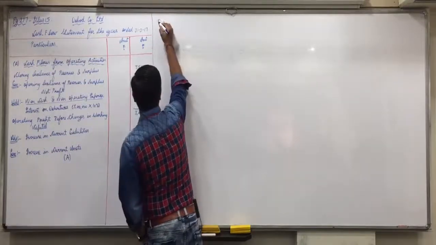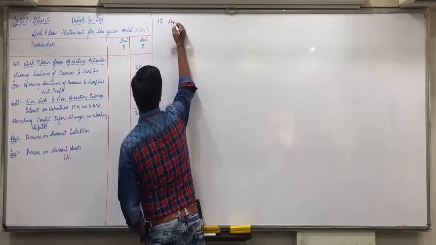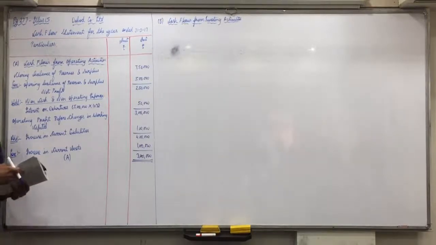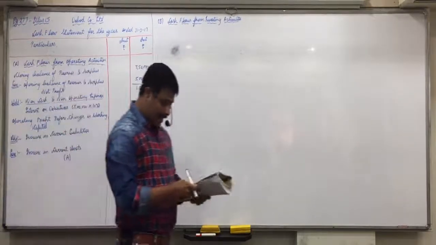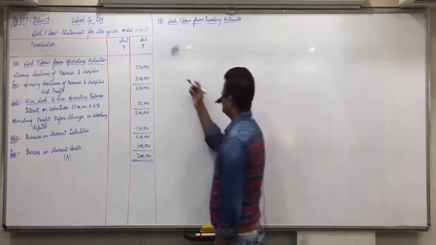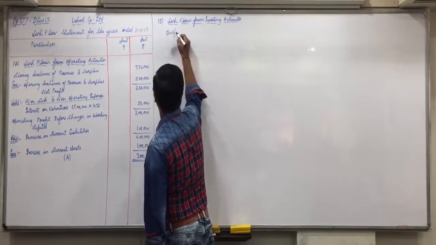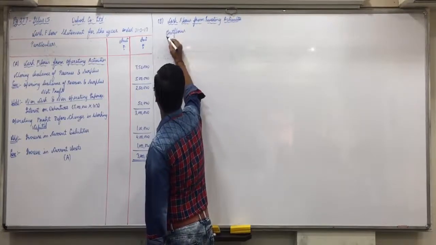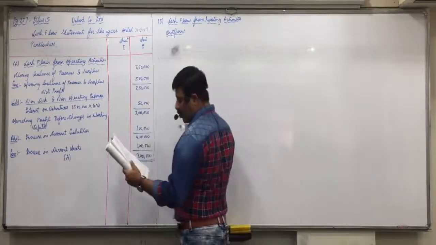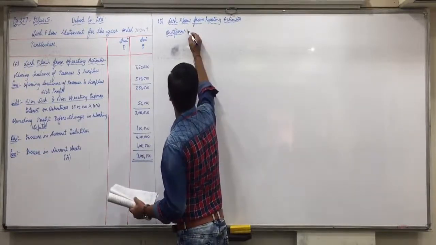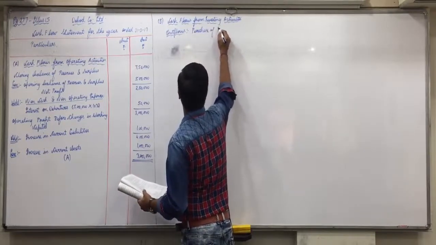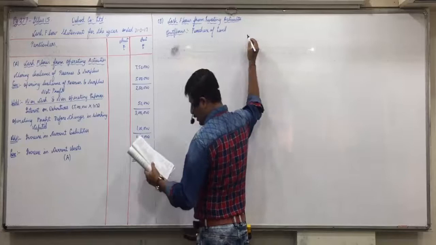Now in the same statement below that you will continue. Cash flows from investing activities. I marked items. Anything marked as I plus? Yes or no? No. I minus? Yes, only outflows are there. Inflows are not there. In that also only one item, purchase of land and building.